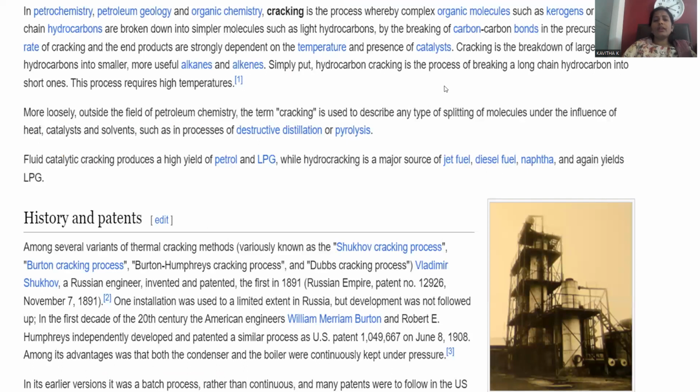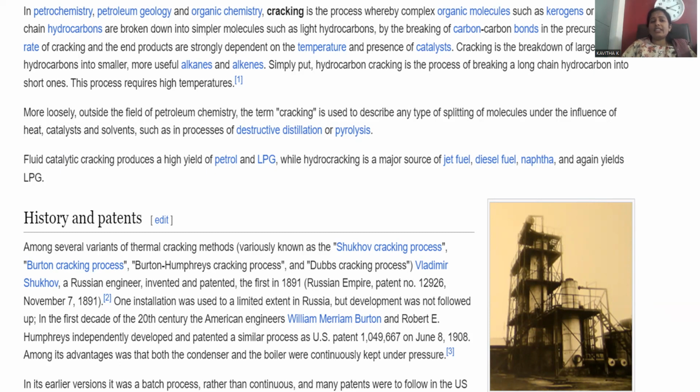First, let us go with the cracking process. Cracking is applicable to petrol. As we are already aware, petrol can be extracted from various sources. Crude oil is available near the seashore, so we can extract the crude petroleum, and whatever crude petroleum is extracted is further subjected to a refining process.